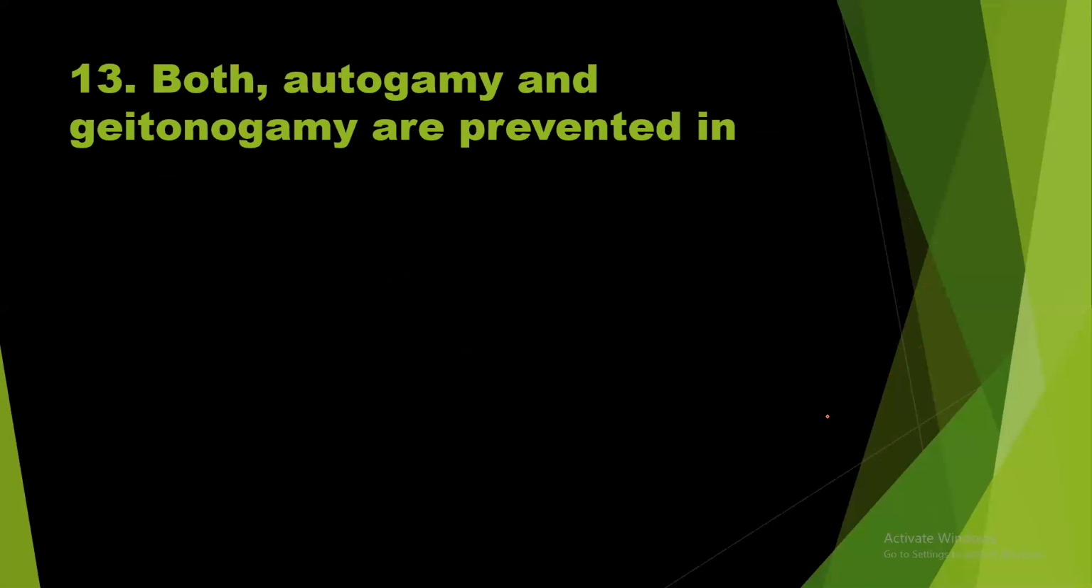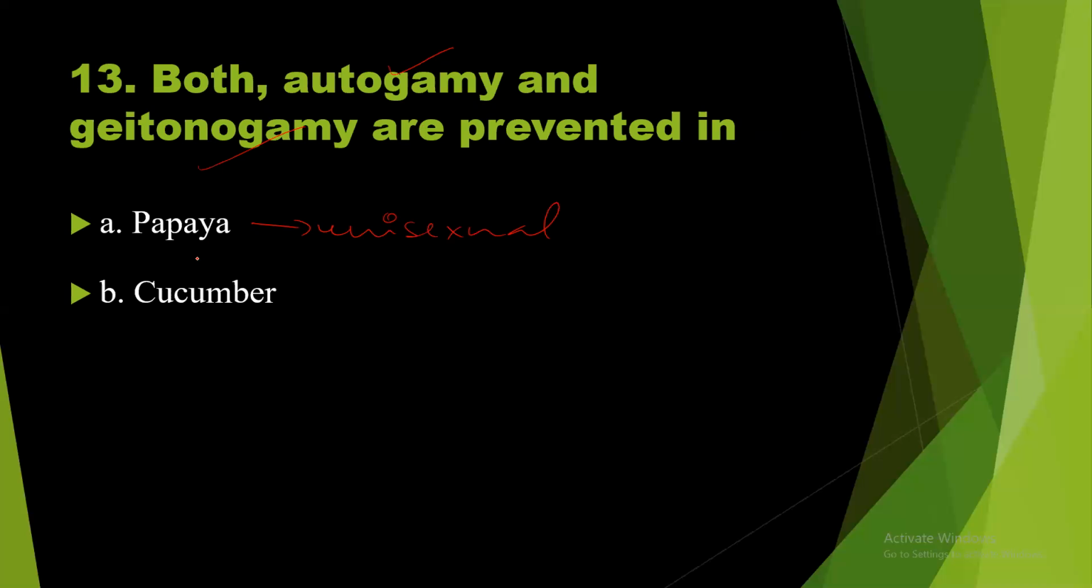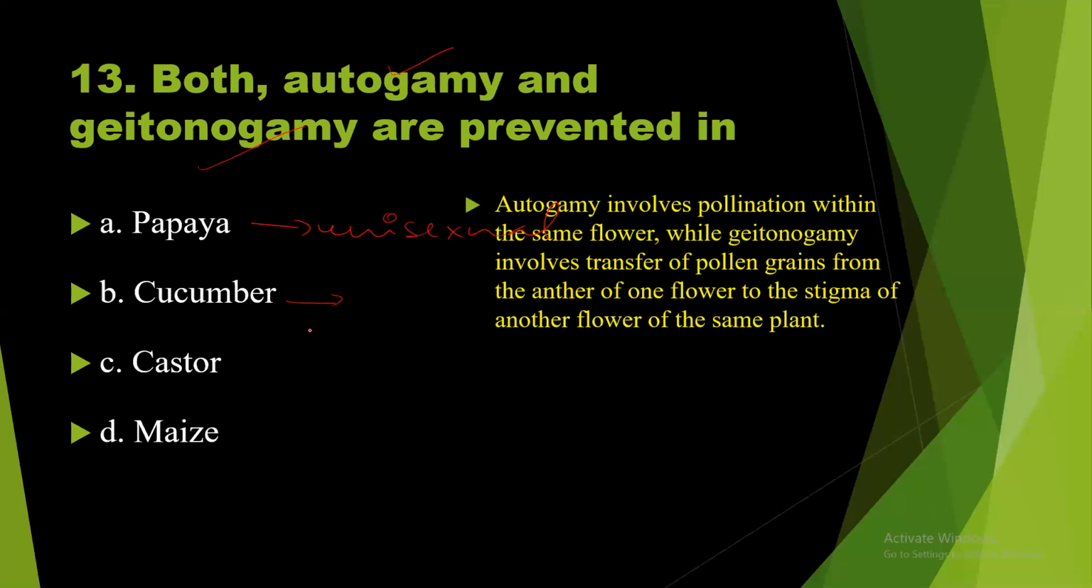Question 13. Both autogamy, self-pollination, and geitonogamy, again a kind of self-pollination, are prevented in which plant? Is this true for papaya? Papaya is unisexual. So in papaya, there is no chance for autogamy and geitonogamy. Option B, cucumber. So this is a plant that produces both male flowers as well as female flowers. Castor, bisexual, means bisexual. So what should be the right answer?